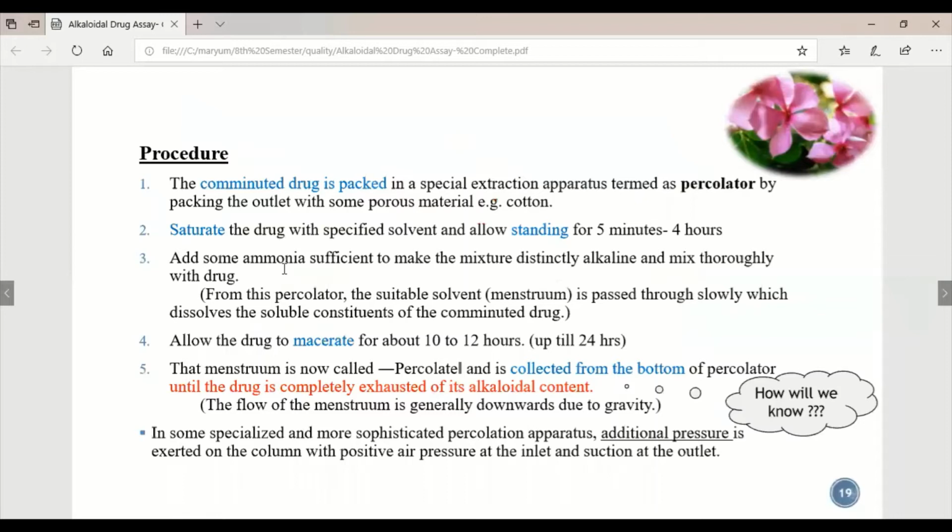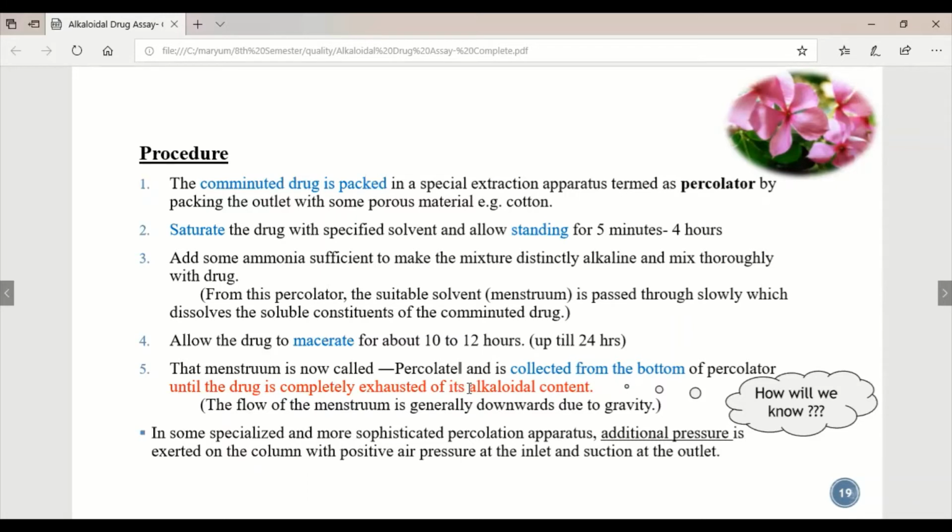Add some ammonia sufficient to make the mixture distinctly alkaline, which will increase the speed of the extraction process. From the percolator, the solvent, the menstruum, is passed through slowly, which dissolves the soluble constituents of the comminuted drug. Allow the drug to macerate for 10 to 12 hours, or a maximum of 24 hours. Then we perform the percolation. The menstruum is now called the percolate, and it is collected from the bottom of the percolator until the drug is completely exhausted of its alkaloidal content.